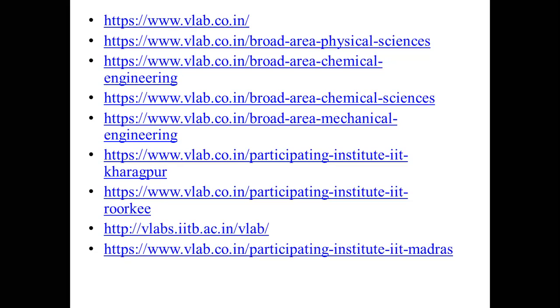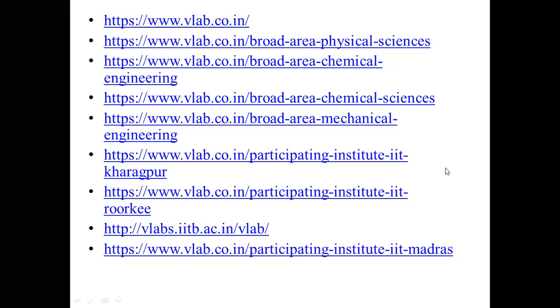So set the flash as on for that particular website or as default. Then you will have the simulation running there. So go to that particular lab, find out which practical is necessary for you, and then you can go to that particular laboratory and to the simulation.